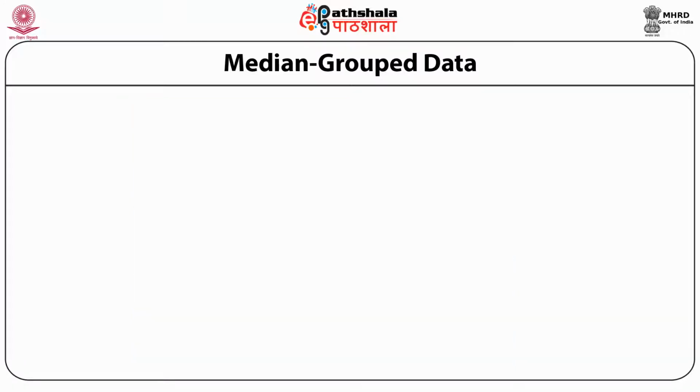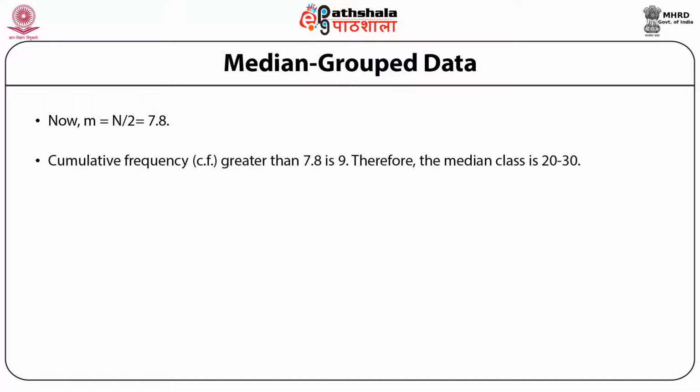Now we try to calculate the different values. First is M. M is equal to N upon 2. It comes out to be 15.6 upon 2, equal to 7.8. It means there are 780 people. Now we look where this 780 falls. So we look at the cumulative frequency column and find that in the class from 20 to 30,000, the cumulative frequency is 9. That is, 7.8 falls in this class. So the median class is from 20 to 30,000.